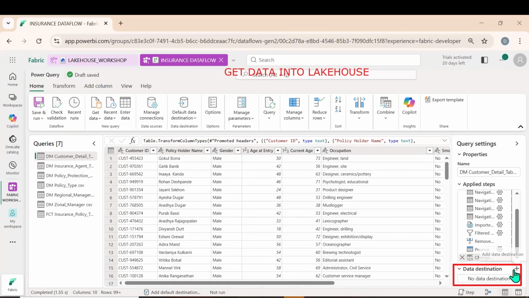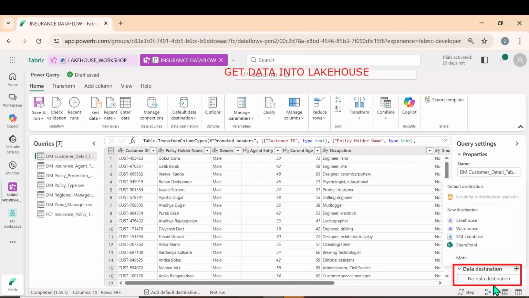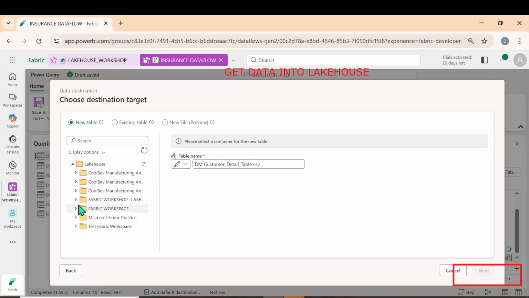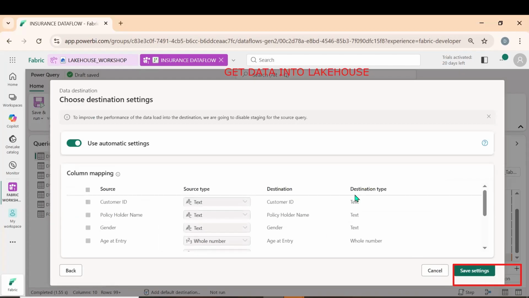Let me click on add destination. I would like to store it. How do we want to store it? Do we want to store it in the Lakehouse, warehouse, SQL database, or SharePoint folder? As we are using Lakehouse, let me click on the Lakehouse. Click on next. Where do we want to store it? We created the Fabric workshop Lakehouse, so in the Lakehouse workshop, let me store it.